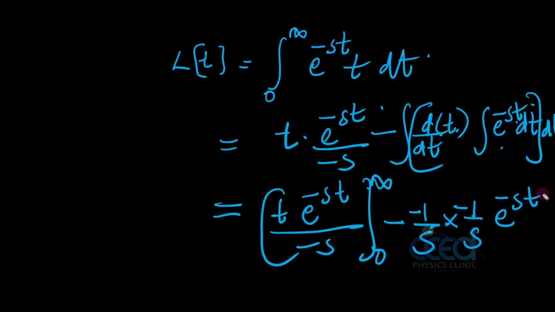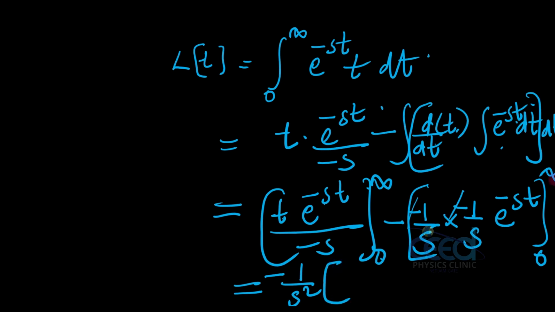So this is the final expression that I got, and when I am substituting the infinity value, this part will be 0. When I am substituting 0, this part will be 0. So we have only this term from 0 to infinity. So I can substitute this value, that is 1 by s square, and the minus minus cancel, and if I am substituting here minus infinity, that is e raised to minus infinity minus e raised to 0. This part is 0, e raised to 0 is 1, so the answer is 1 by s square.